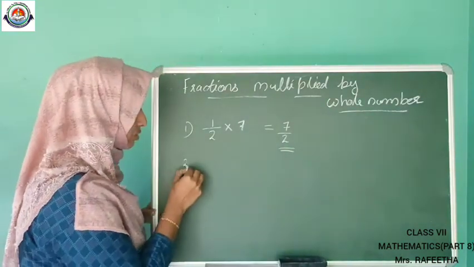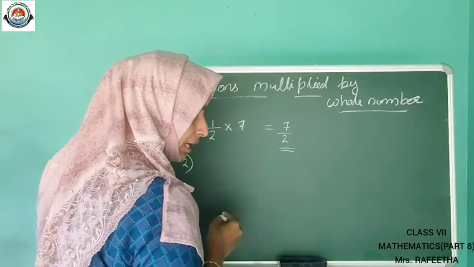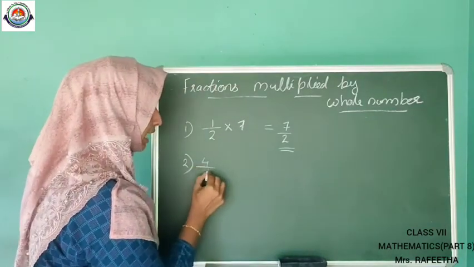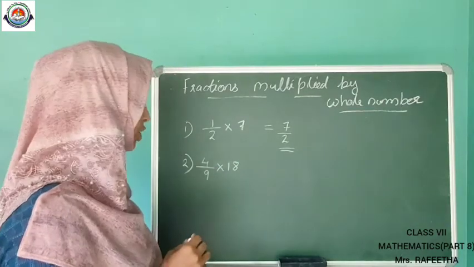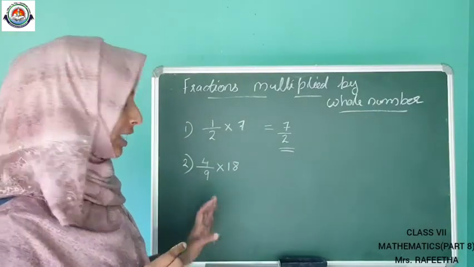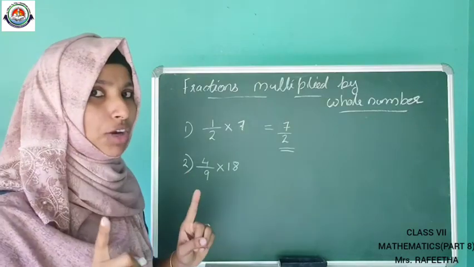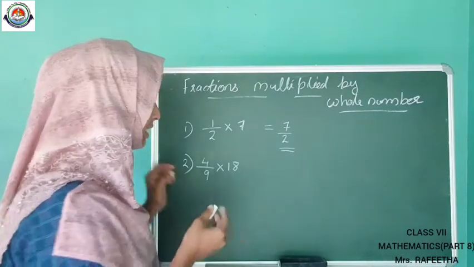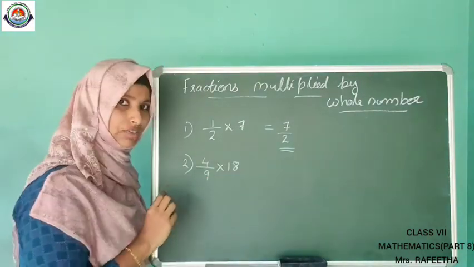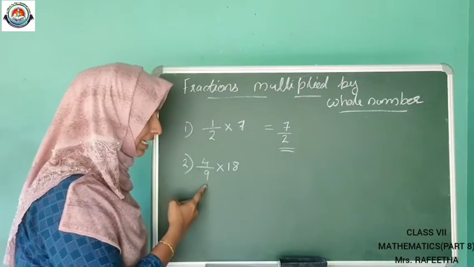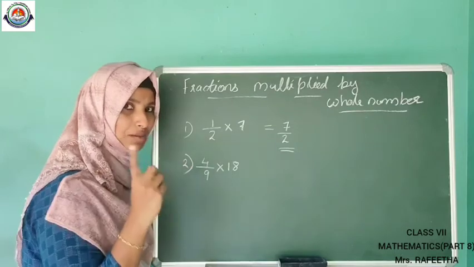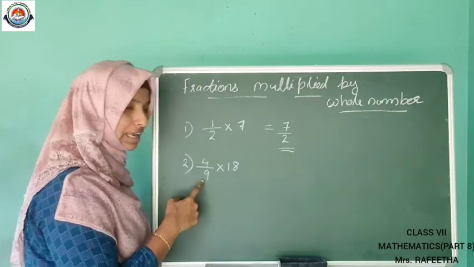Next, second question. We can do 4 by 9 into 18. How can we do this? First, what we want to do is cancel out, that is 9 and 18. Can we cancel? Yes. Why? Because 18 is a multiple of 9.